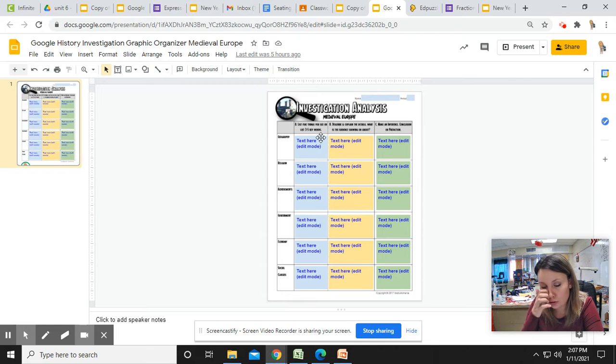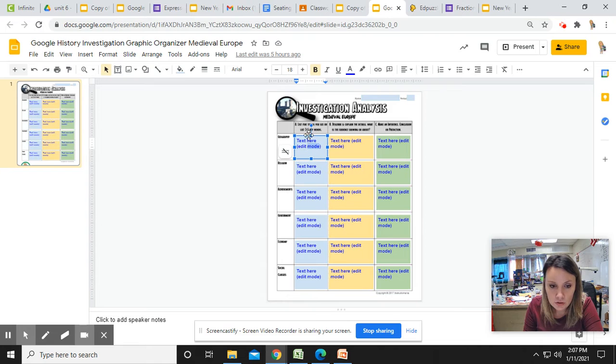What you're going to do, and I'll talk a little bit more about it in a second. You are going to be typing in here 3 words that you see. So 3 things that you see from this slide. Then you're going to give a sentence or like 2 to 3 sentences about each of those things that you see. Then you're going to use that and predict something, a conclusion about those 3 things, okay? And you're going to do that for geography, religion, achievements, government, economy, and social classes, okay?